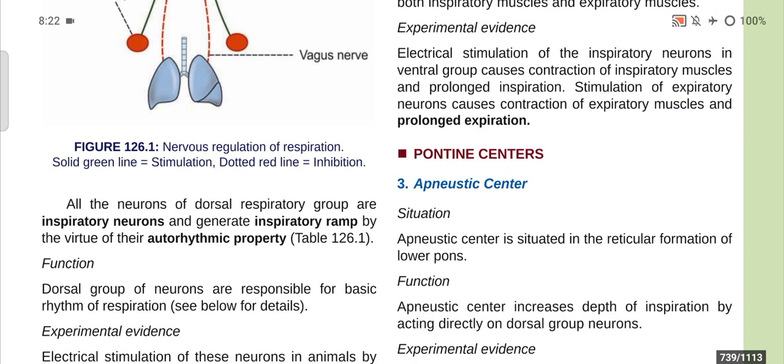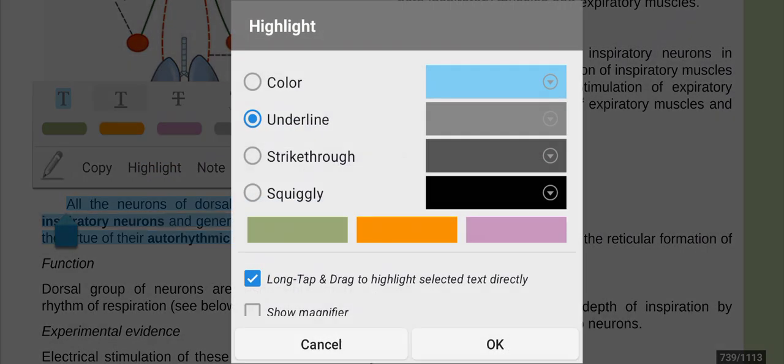Now all the neurons of the dorsal respiratory group are inspiratory neurons and generate the inspiratory ramp by virtue of their autorhythmic property.